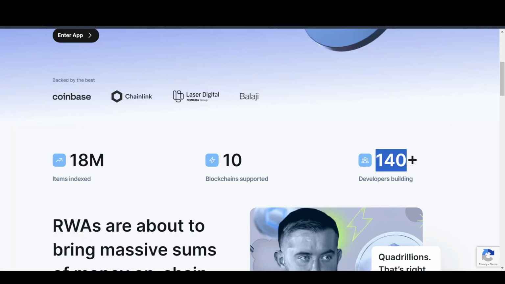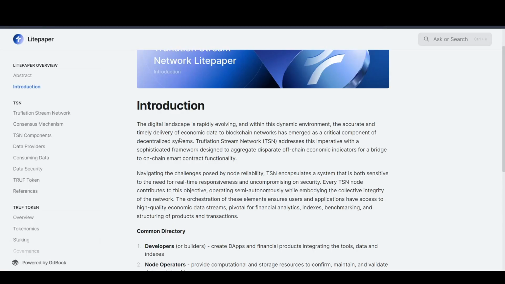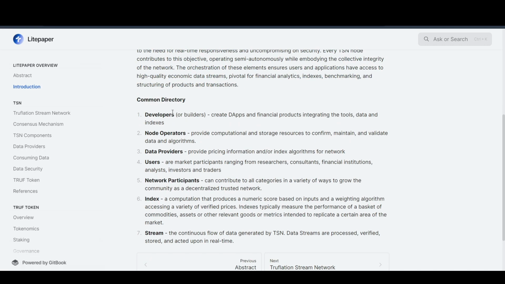Basically their network has the following members. We have developers who create DApps and financial products integrating the tools, data and indexes. We also have node operators, data providers, and users who are market participants ranging from researchers, consultants, financial institutions, analysts, or even investors and traders. We also have network participants. We have an index, a computation that produces a numeric score based on inputs and a weighing algorithm accessing a variety of verified prices. So this is basically an oracle in a nutshell.